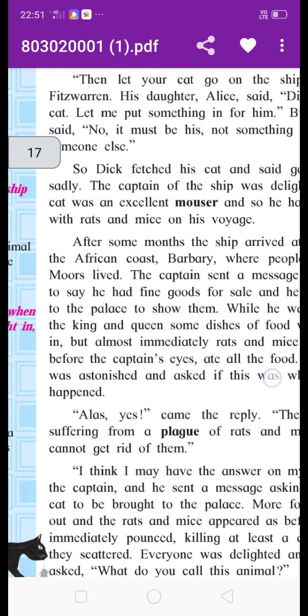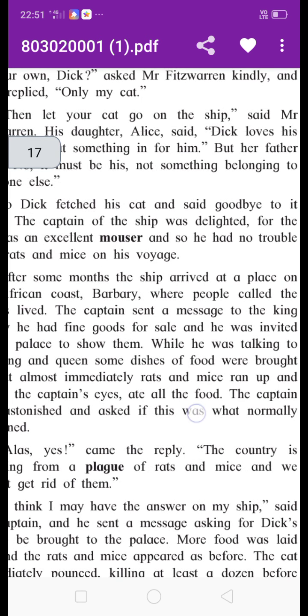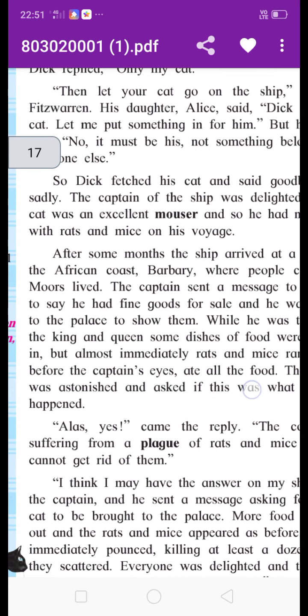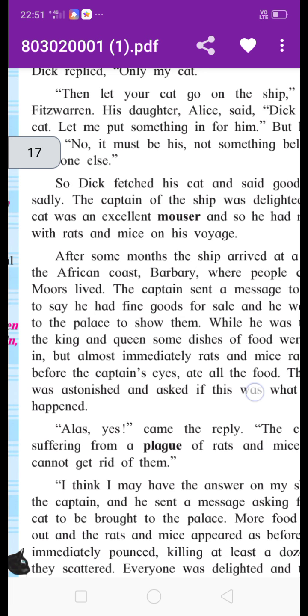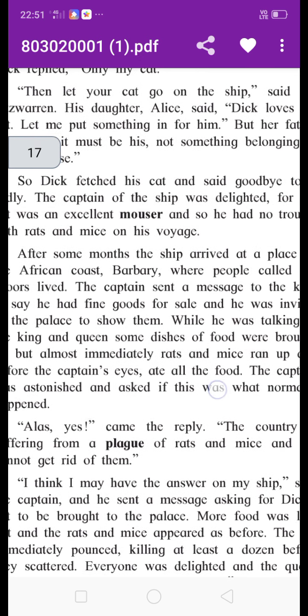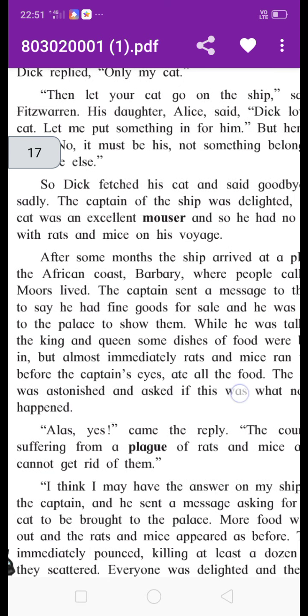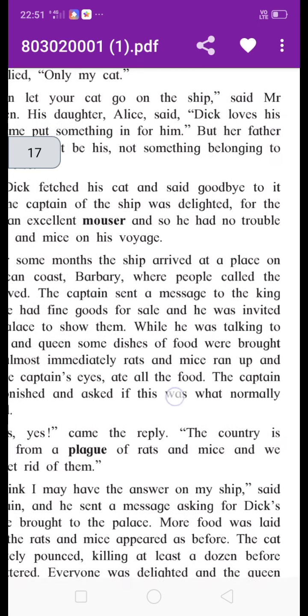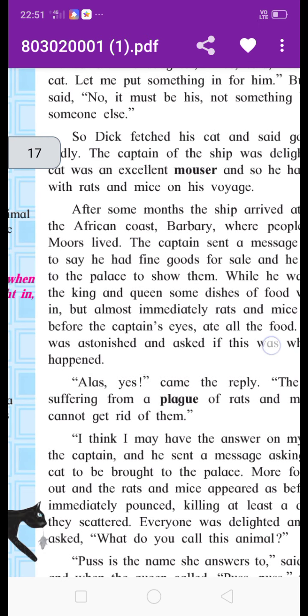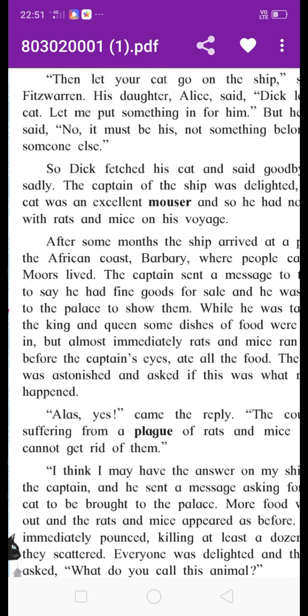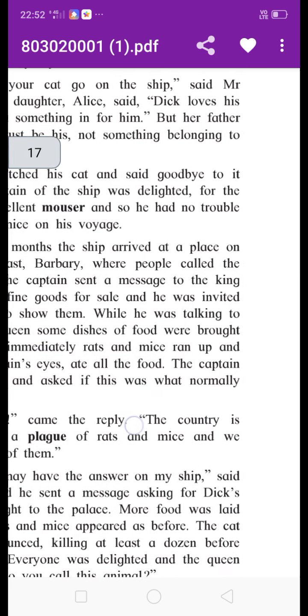While he was talking to the king and queen, some dishes of food were brought. While he was talking with the king and queen, some dishes of food were brought in front of the captain as a formality. But almost immediately rats and mice ran up and, before the captain's eyes, ate all the food. Whatever food was in front of the captain was eaten by the rats and mice.